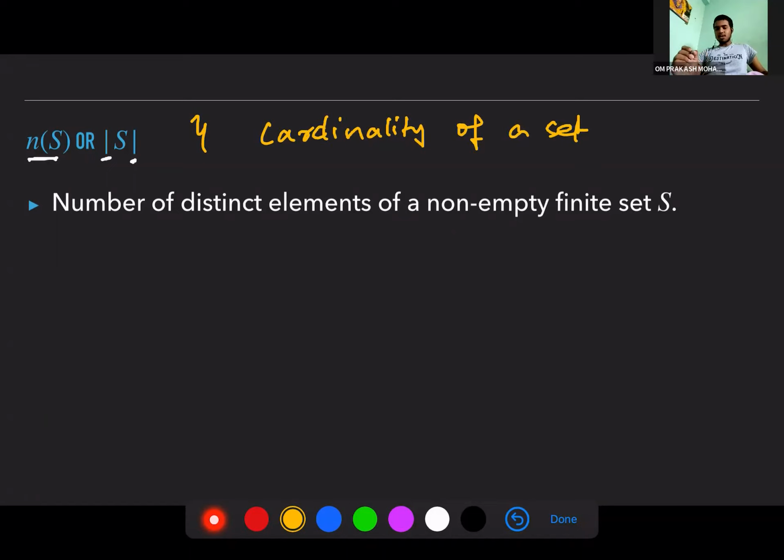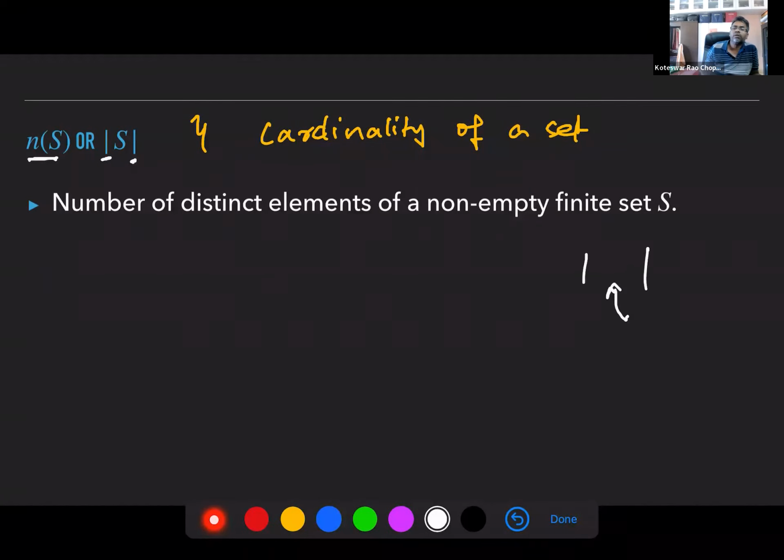Those bars are also used in modulus. These bars are used in several places. In modulus, it depends on what you place inside. Whenever you see these bars, you can have a set or a simple number. Later on, you will learn about complex numbers, and you can have a complex number. You will learn about vectors, and you can have a vector. You can have many things inside, but in most of these cases, you are getting a number out of it.